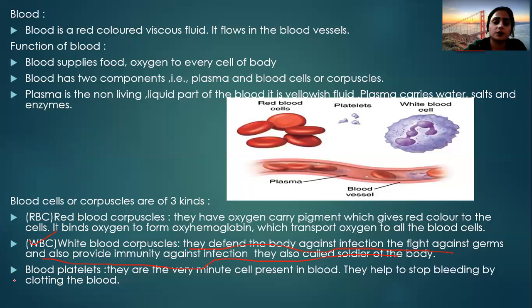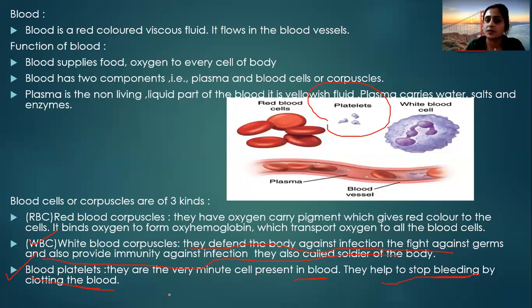Now, the third component of the blood cells or the blood corpuscles is the blood platelets. The main function of the blood platelets is clotting, blood clotting, right? They are very minute. See in this diagram, they are very minute cells present in the blood, and they help to stop bleeding by clotting the blood.